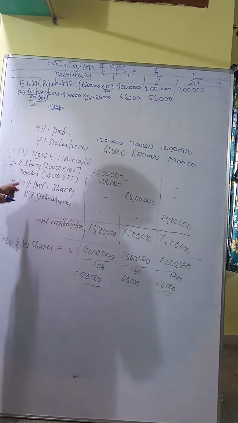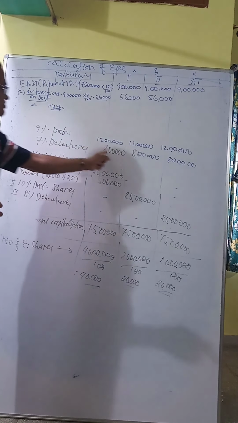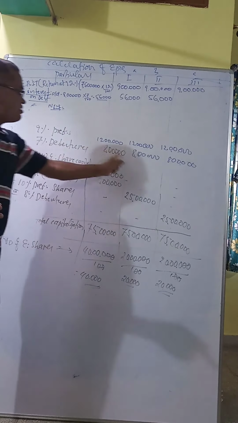What is new given? See, unless it is step only. Interest is common for 50, 56. But in the third plan, I want interest on the new. See, 8% applies for the first plan and second plan. How much? 25 lakh into 8 divided by 100.